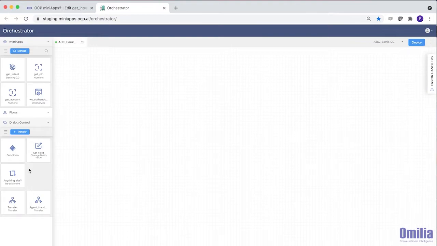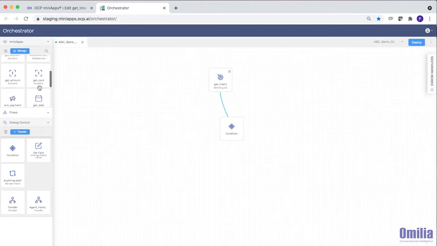Let's design a flow for card payment and balance inquiry self-services. Because Orchestrator and all the mini apps it assimilates are intelligent, the call flow design is as simple as drawing out successful outcomes. Errors and failures are handled intelligently. First, we need to identify the intent. That's the expertise of the intent mini app. Then we need to go down different paths based on the card balance and card make payment intents.